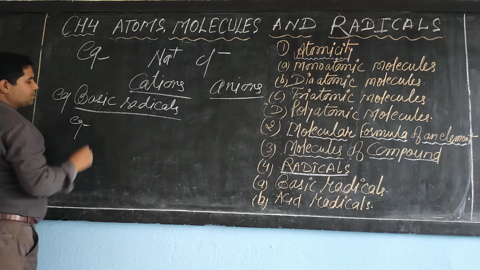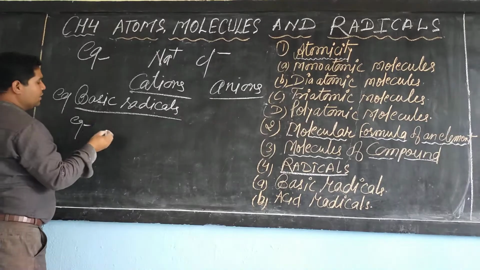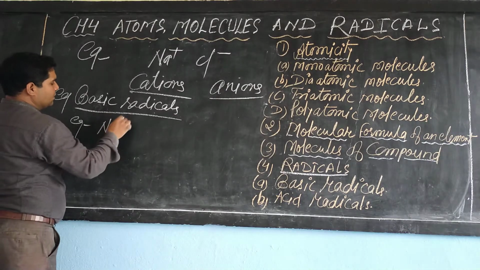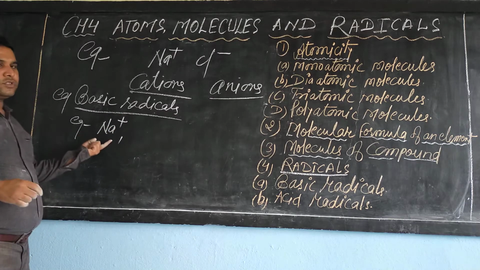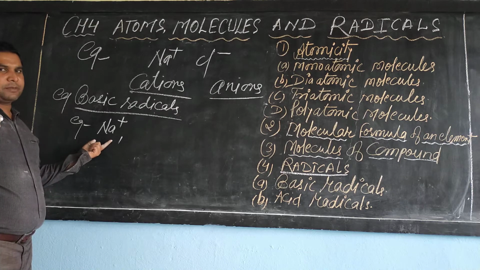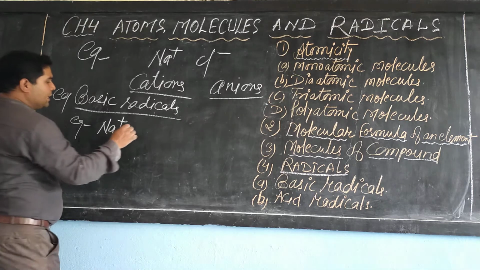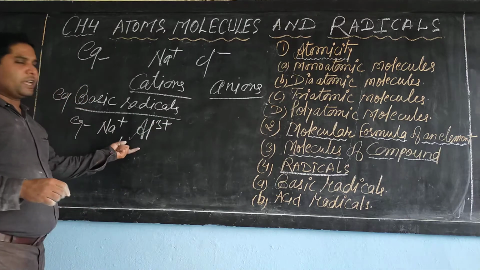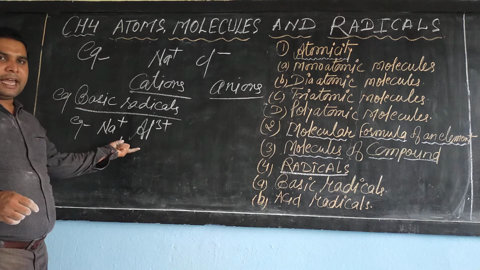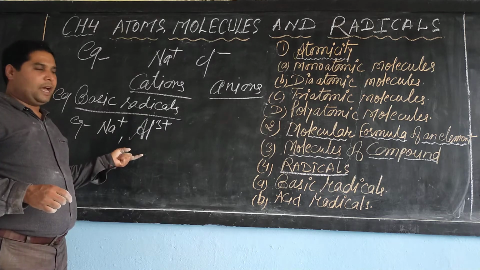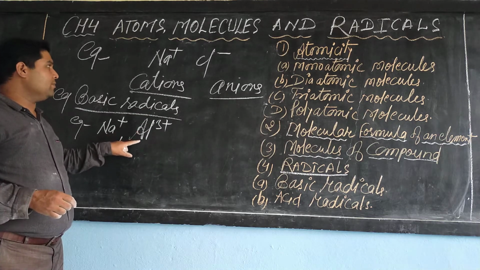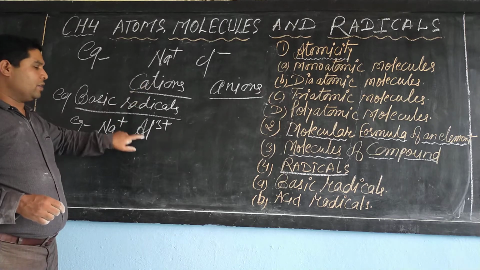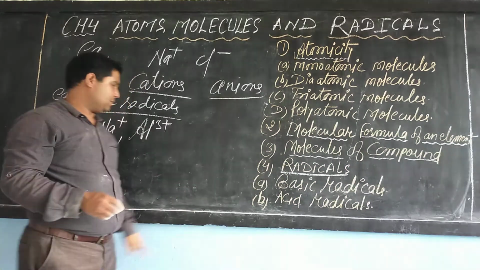For example, sodium, which loses one electron to become stable. Here Al3 plus, aluminum loses 3 electrons to become stable, and it is known as a basic radical.